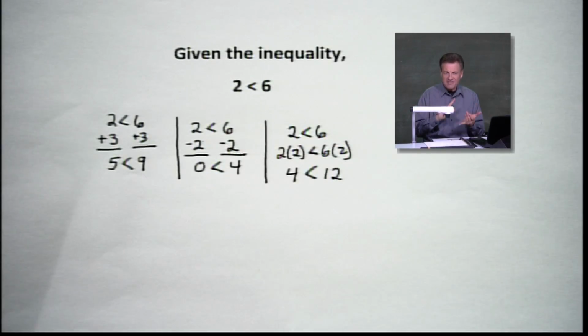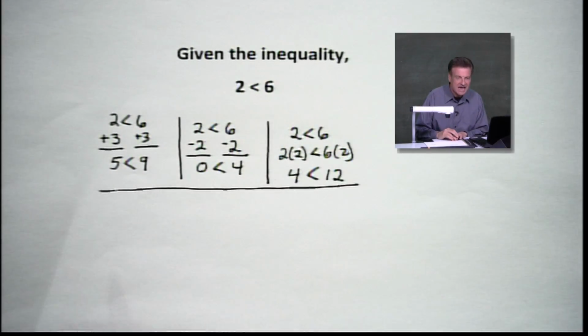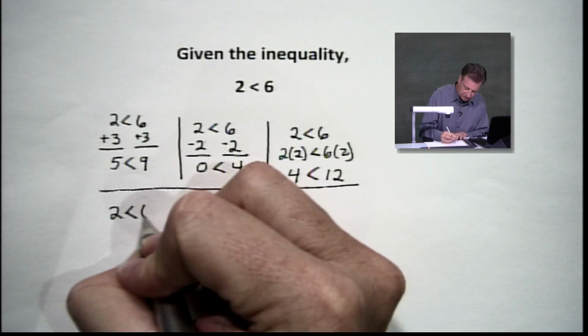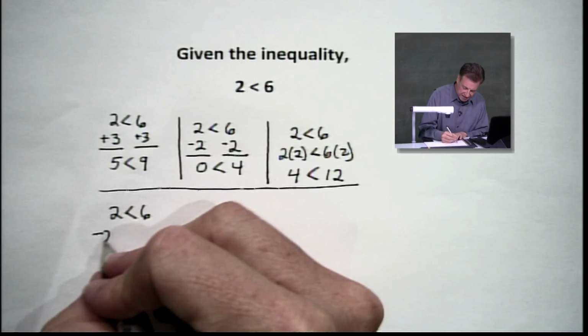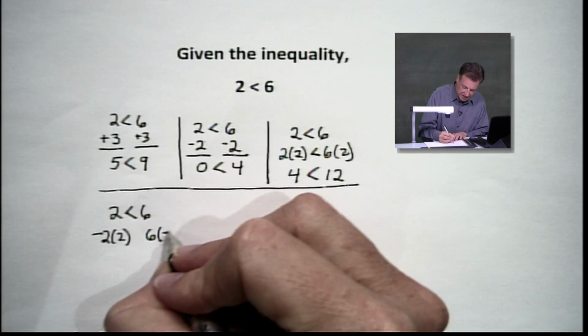All right, so that's one thing we've got to watch out for. Now, another thing we may want to watch out for is, what about those pesky negatives? All right, let's try that. Let's see what happens if I've got 2 less than 6. And this time I'm going to multiply a negative 2 times 2. And I'm going to say 6 times that negative 2.